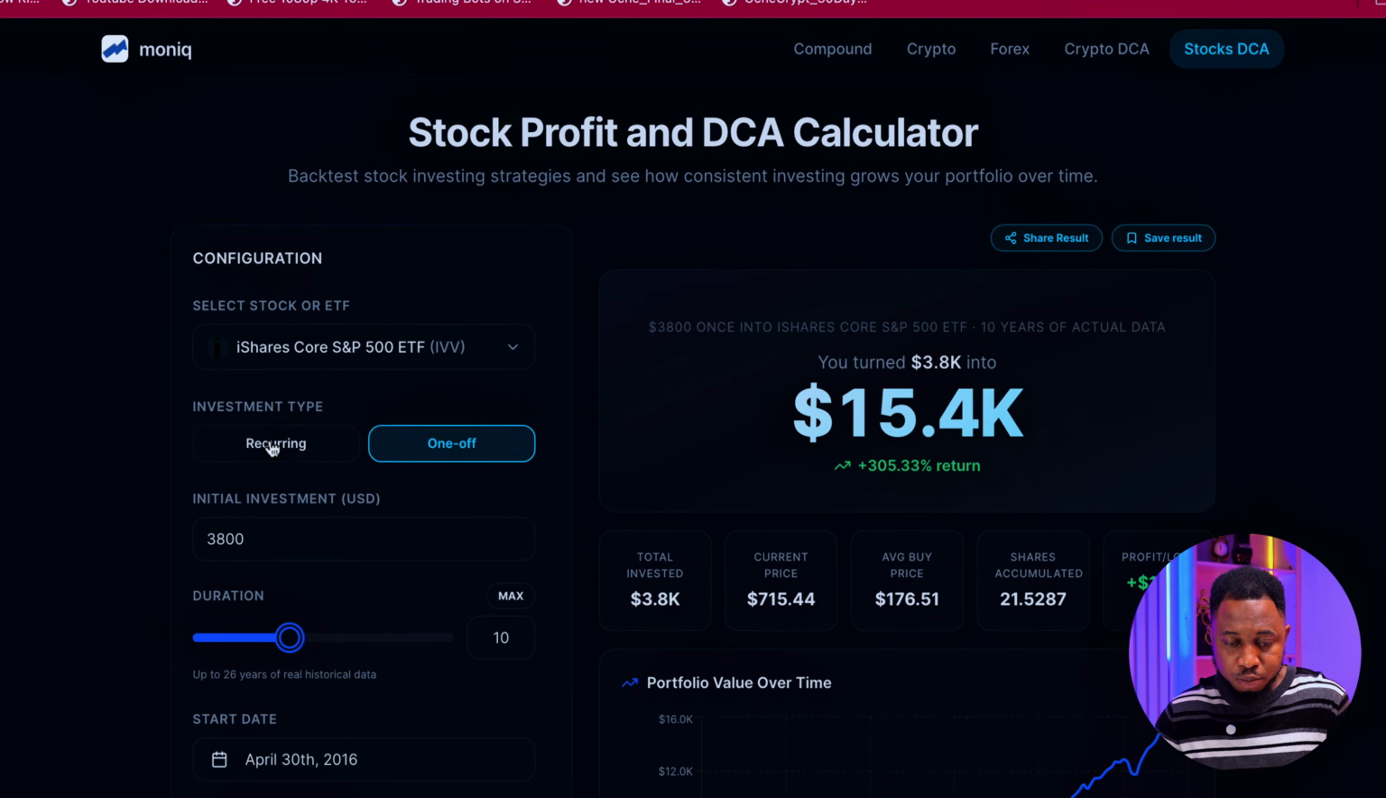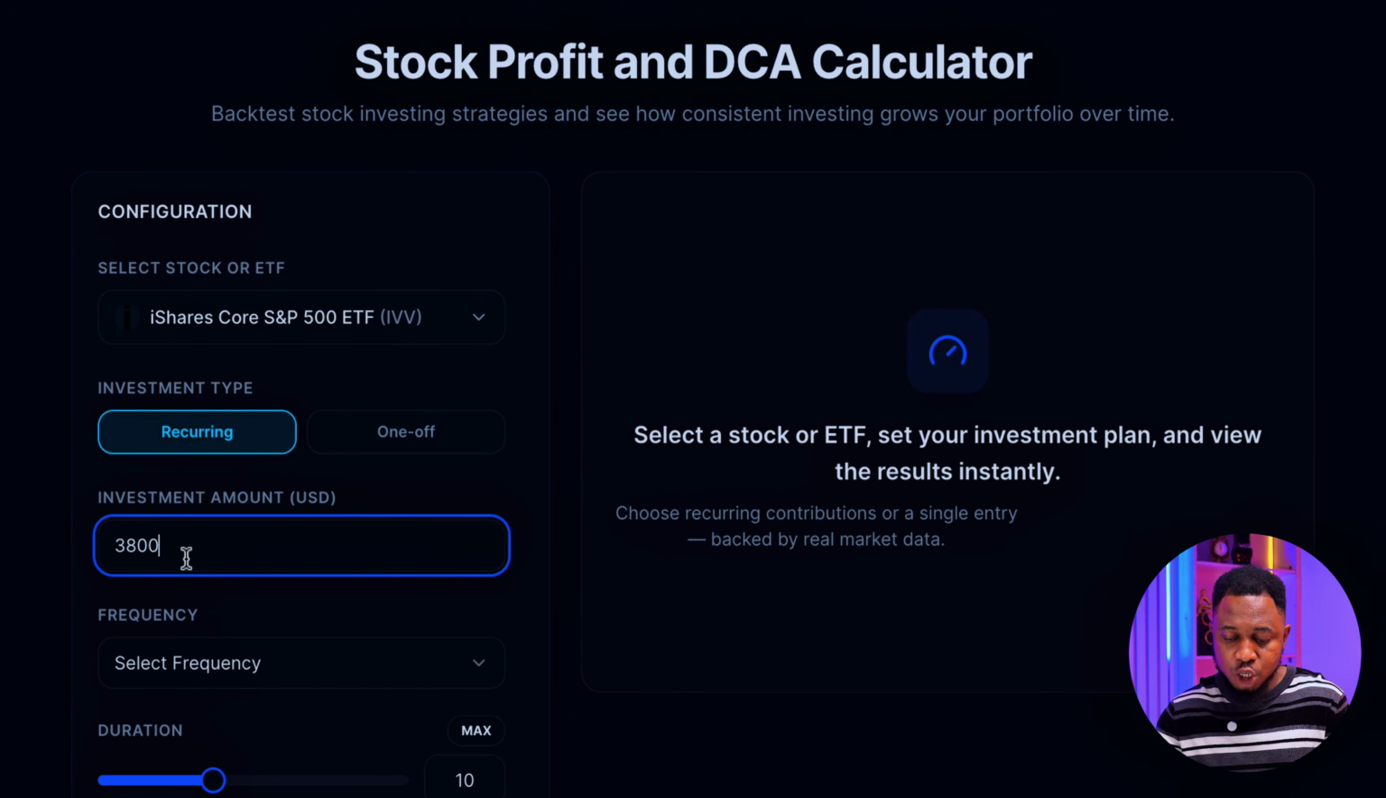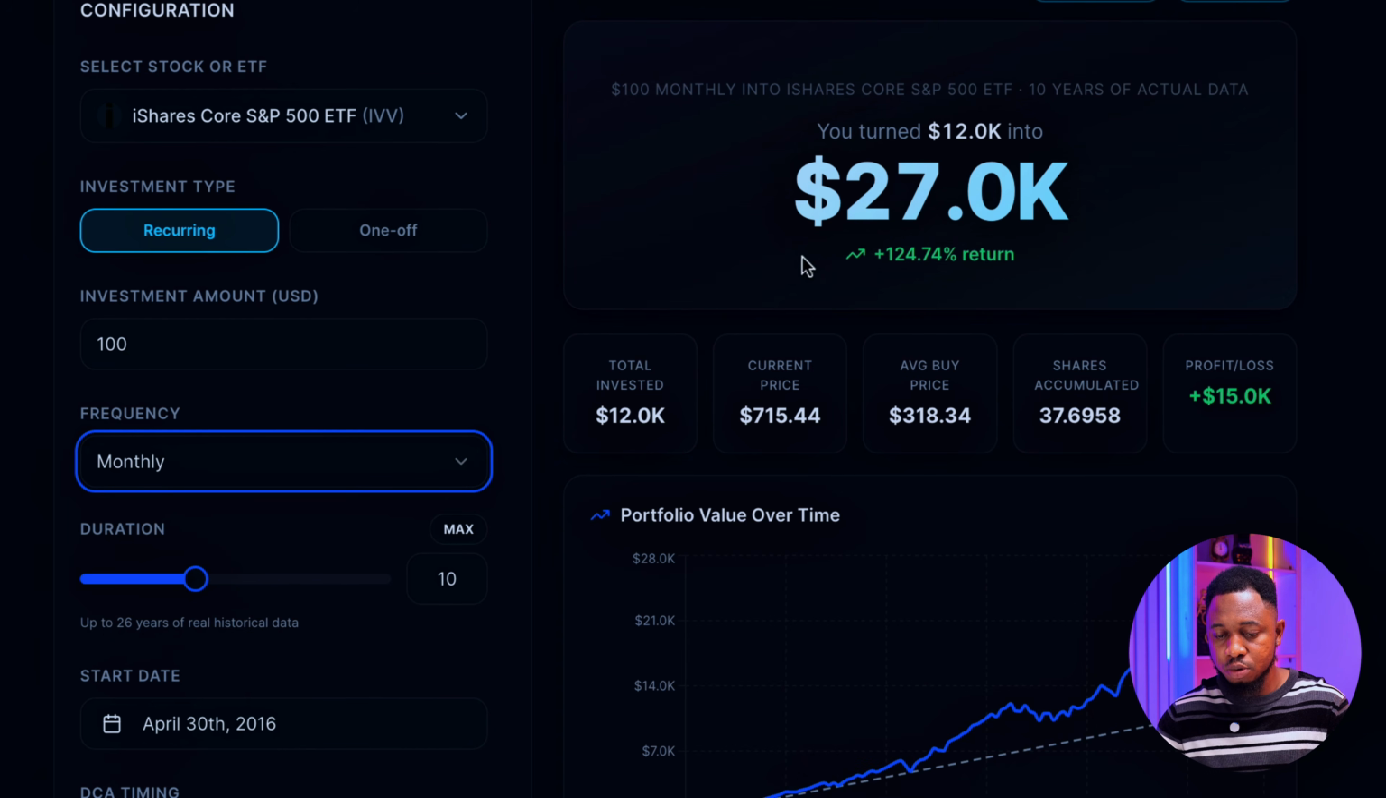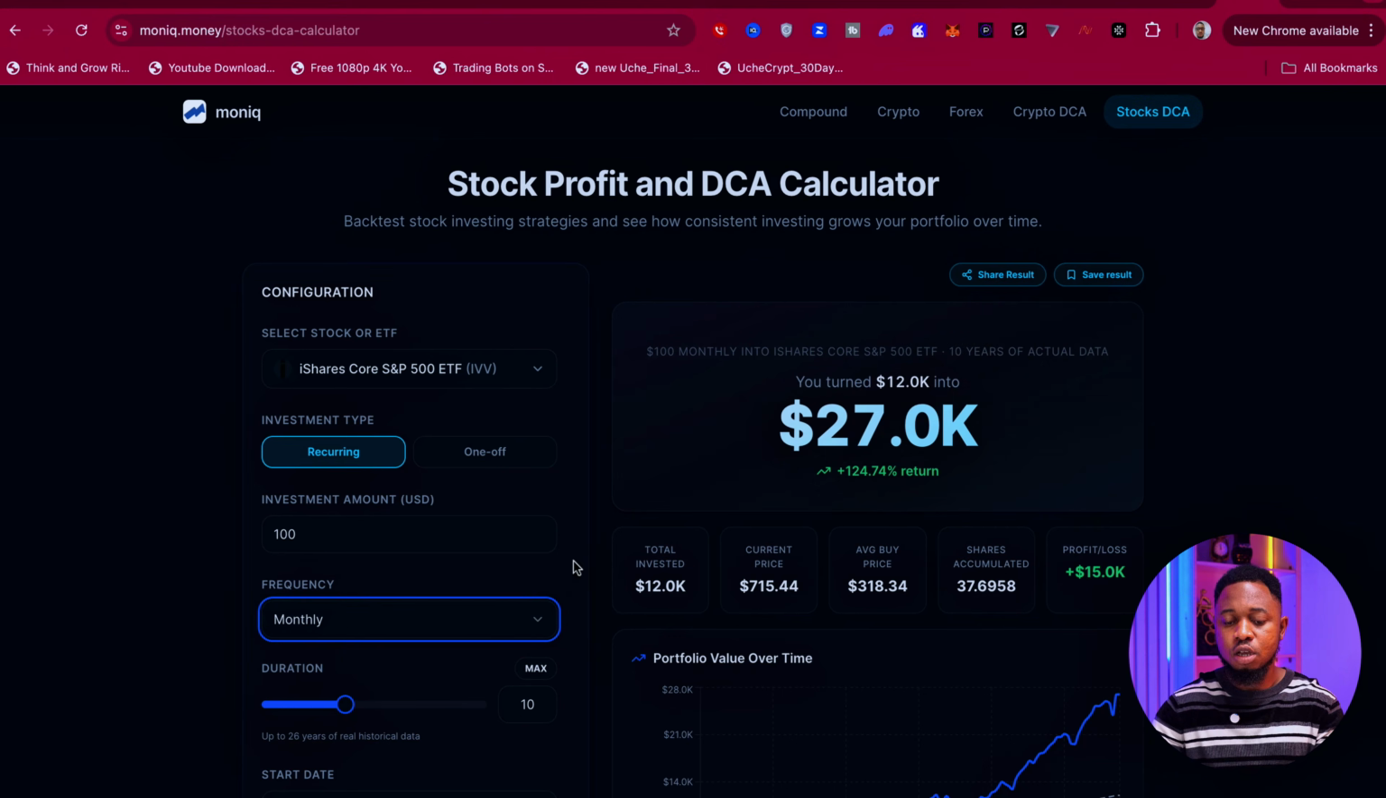So let's say you're putting in, I'm going to change this to recurring. Let's say you were doing $100 monthly, for instance. Frequency is going to be monthly. In the last 10 years, you would have invested a total of $12,000, and your money right now would be valued at $27,000. Even if you don't have that exact 1 million or that huge sum to put in once, just by putting in money bit by bit monthly, you will still have achieved a great result investing in the S&P 500.